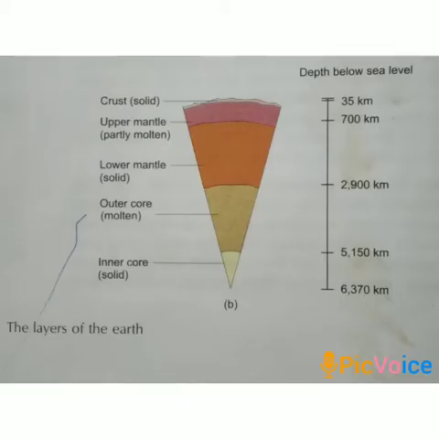Now we will know the second layer of the Earth, that is the mantle. Mantle is the middle layer of the Earth. It lies between the crust and core. It extends up to a depth of 2900 km below the crust. The entire mantle is not homogeneous.